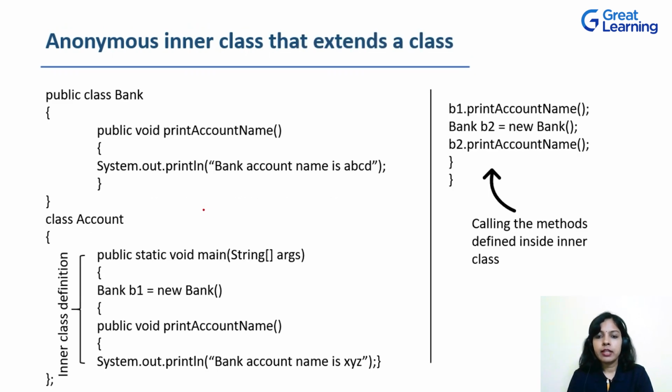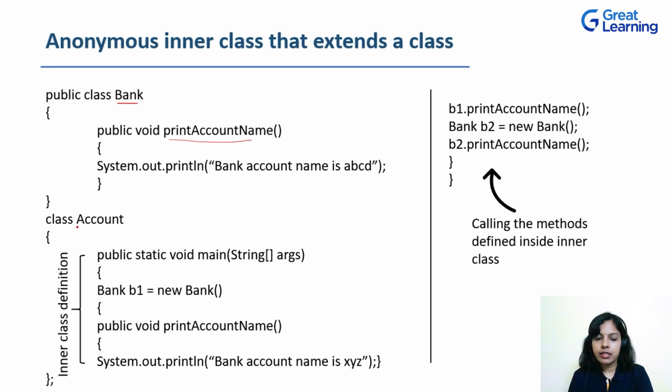Anonymous inner class that extends a class. Let's try to understand this with the help of an example where there is an outer class defined by the name of Bank. So public class Bank. Inside this class, there is a method printAccountName, which is just having one single print statement, which prints "bank account name is ABCD". Then there is the end of the method. Then there is the end of the class.